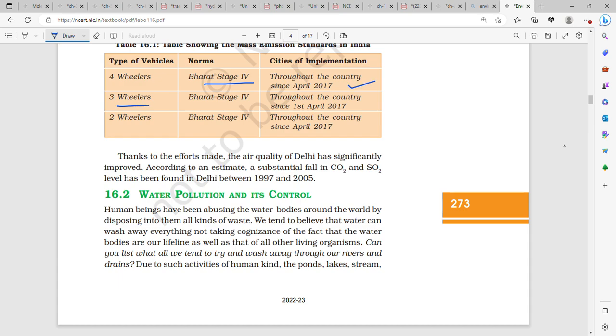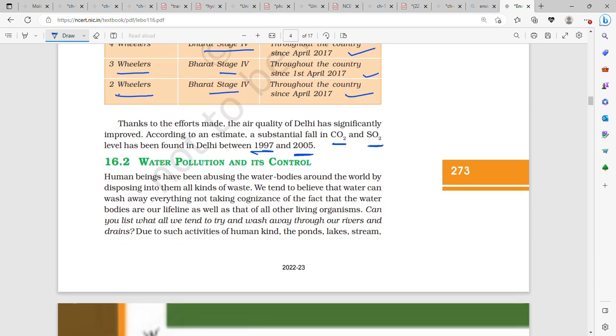Three-wheelers throughout the country since 1st April 2017. Two-wheelers, Bharat Stage 4 throughout the country since April 2017. Thanks to the efforts made, air quality of Delhi has significantly improved. According to estimate, a substantial fall in CO2 and SO2 has been found in Delhi between 1997 and 2005.